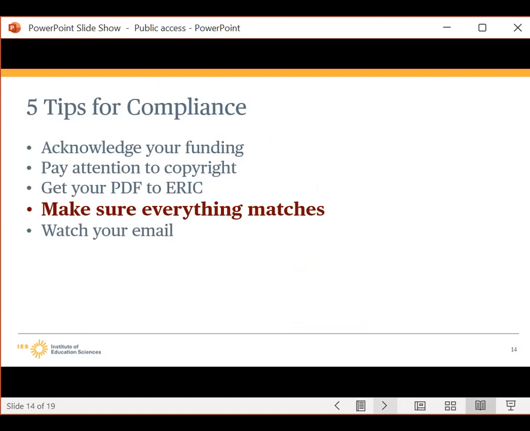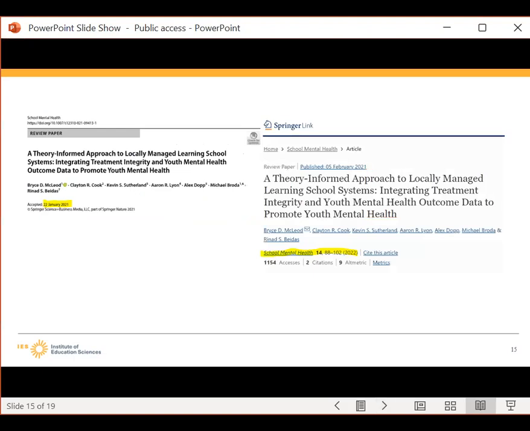Often journals publish articles as online first, several months before they assign the article an issue or volume number. Grantees submit a PDF of the online first version, but they include the published metadata on the web form in an attempt to be helpful. So the PDF of the article says that it was published in May 22 with no volume or issue numbers, but the metadata on a form has a March 2023 release date with volume and issue numbers. We need the information on the form to match the PDF.